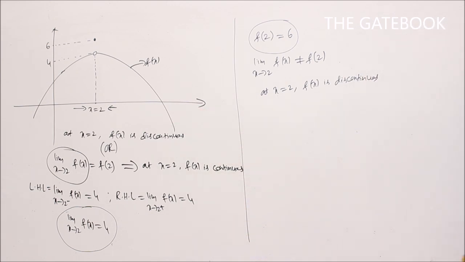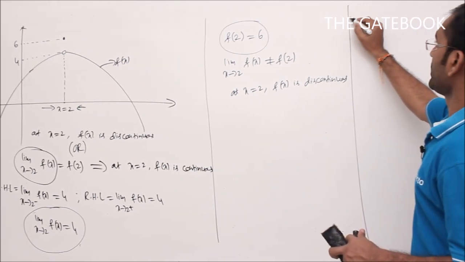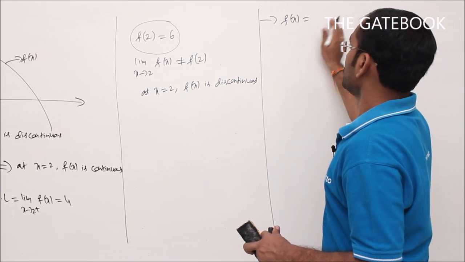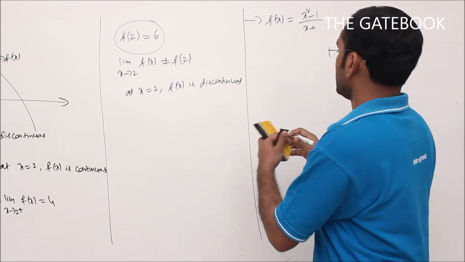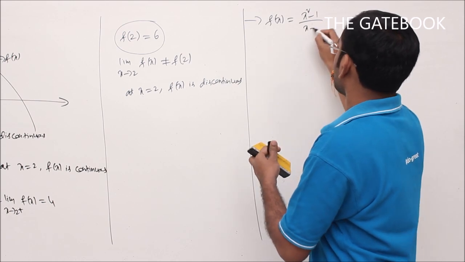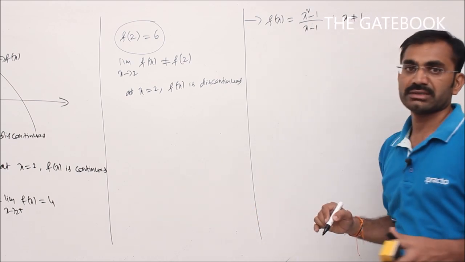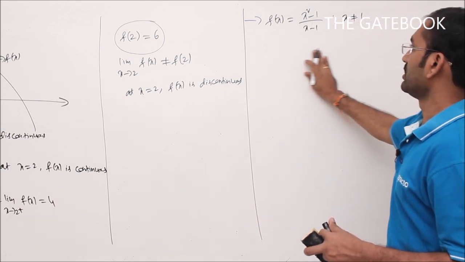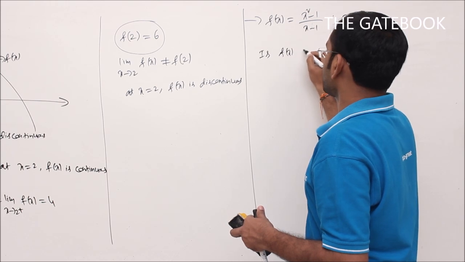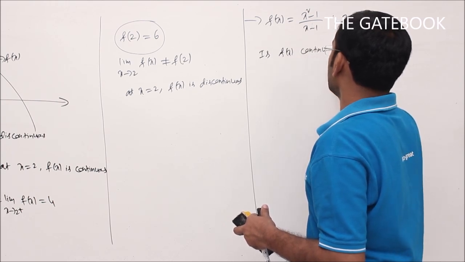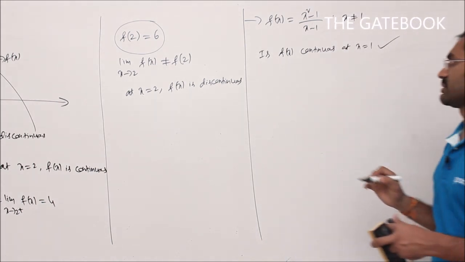Now I will go for one more example. See here, my function is f of x, f of x is equal to x square minus 1 by x minus 1, where x not equal to 1. Now my question here is: is the function f of x continuous at x is equal to 1 or not? We have to check this one.